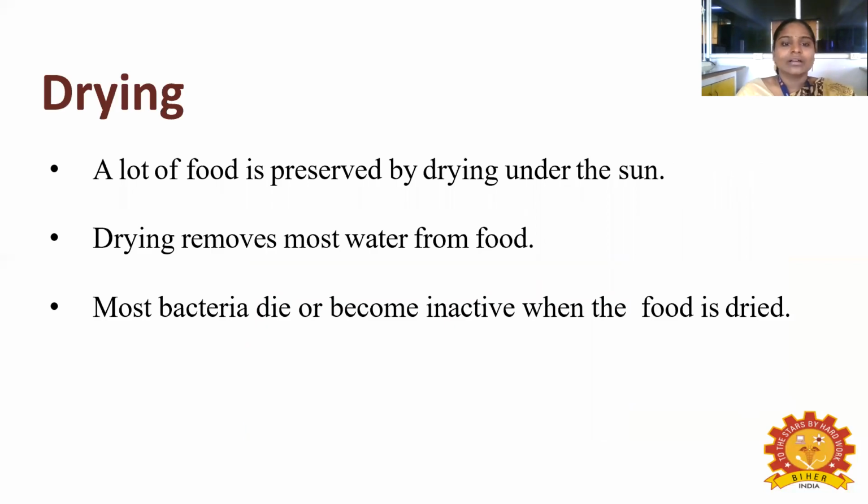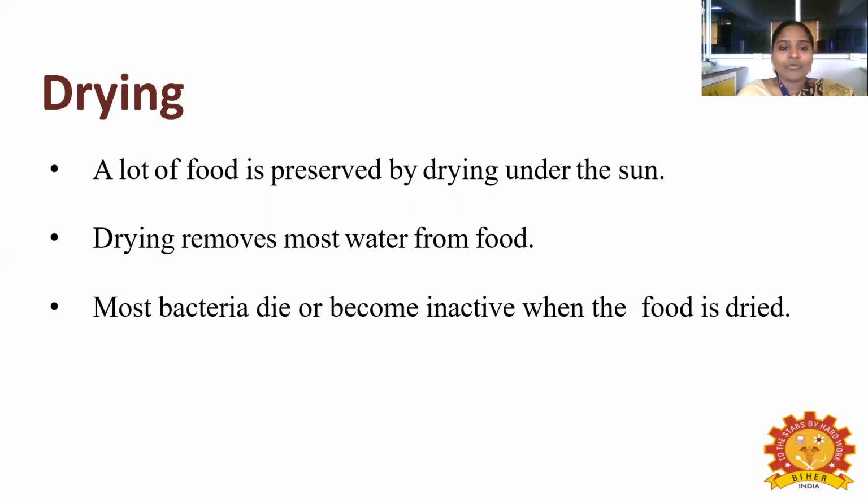The next method of preservation is the drying method. A lot of food is preserved by drying under the sun. Drying removes most of the water from food.